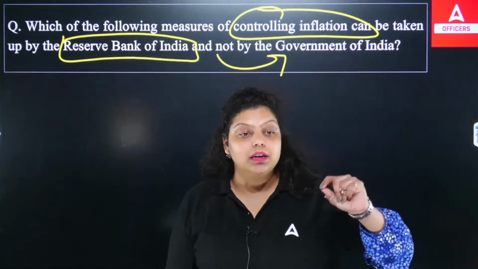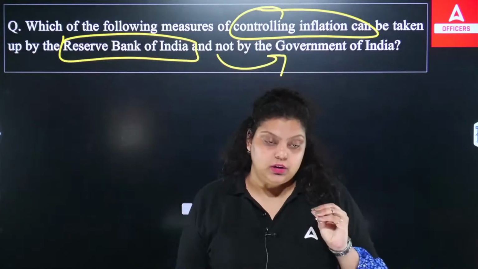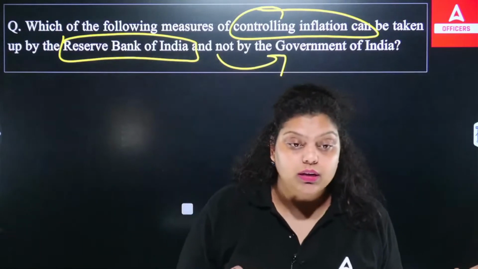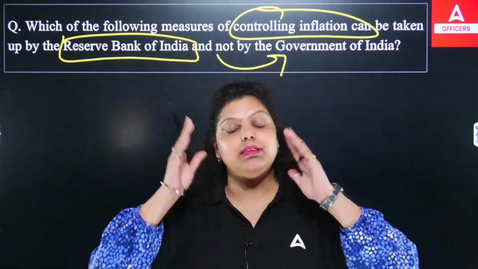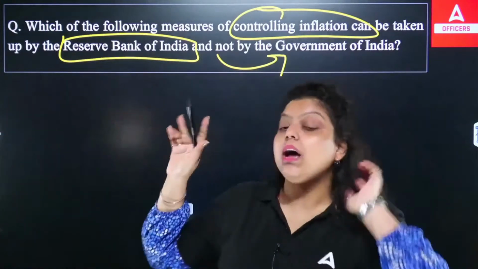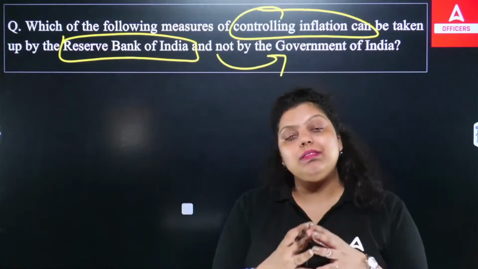If the prices are increasing above a certain level, it will create a loss for the economy. Limited inflation is good for the economy. So if inflation is rising, it is the responsibility of the RBI to control that. RBI has a certain measure, known as a monetary measure, which controls the inflation.